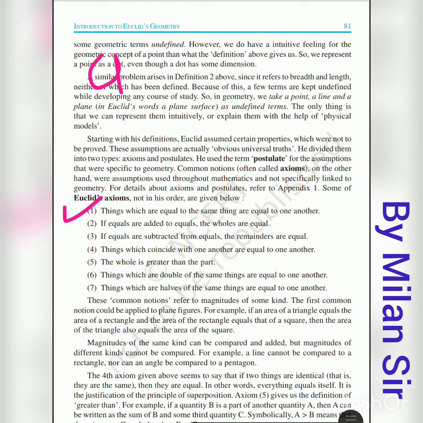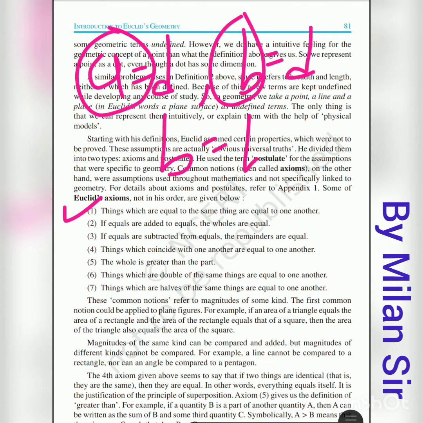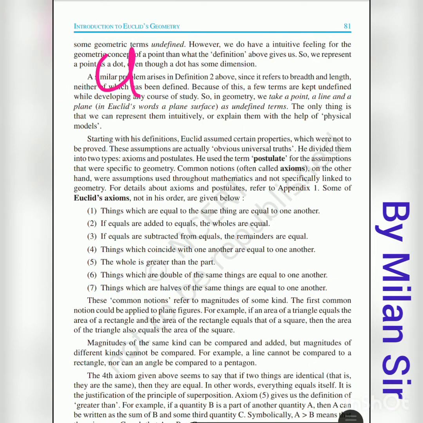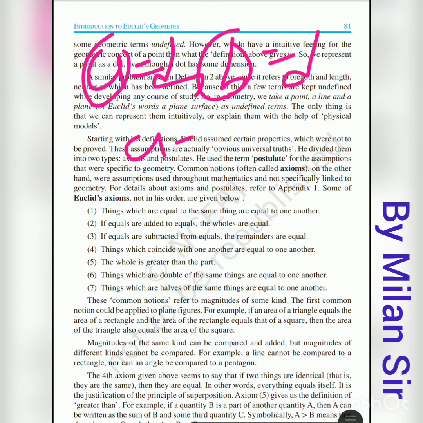A is equal to D and B is equal to D, so alternately A is equal to B. That means A is equal to D and B is even equal to D. So this D is the same, so A and B are also the same. This is the first axiom: things which are equal to the same thing are equal to one another.